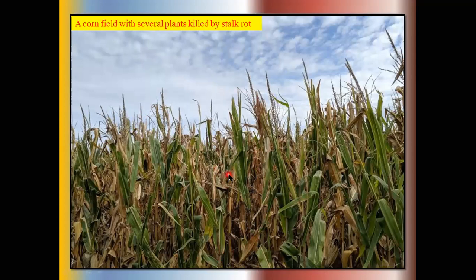So these infected plants totally dry up. These dried plants are seen in these photographs. In these maize fields, near about 70 to 80% of the plants have the symptoms and a rotted stalk or stem.